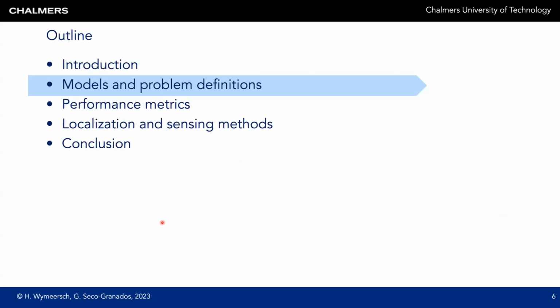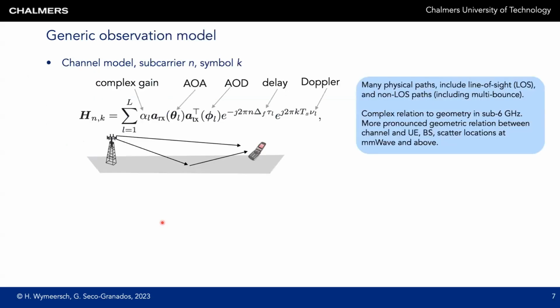Let's now move on to more specific channel models and problem definitions. This is the channel model that we will use, which corresponds to a channel matrix H indexed by a subcarrier N and a symbol K. So this means that for each frequency or subcarrier N and each time instant K, we have a matrix. This matrix is a superposition of a number of paths. This is also shown in the figure where there's a transmitter and a receiver, and in this case two multipath components.